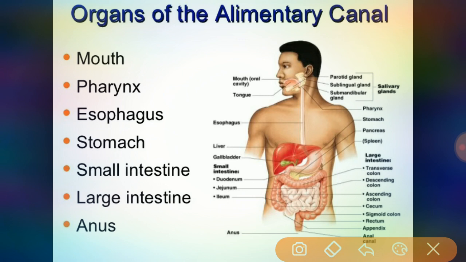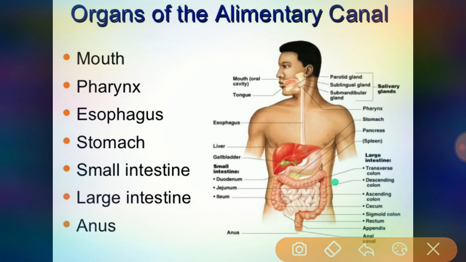So here we have seen the two groups of organs which compose the digestive system: the organs of the alimentary canal, meaning the gastrointestinal tract organs, and also the accessory digestive organs. The GI tract contains food from the time it is eaten until it is digested and absorbed or eliminated. Muscular contractions in the wall of the GI tract physically break down the food by churning, and propel the food along the tract.